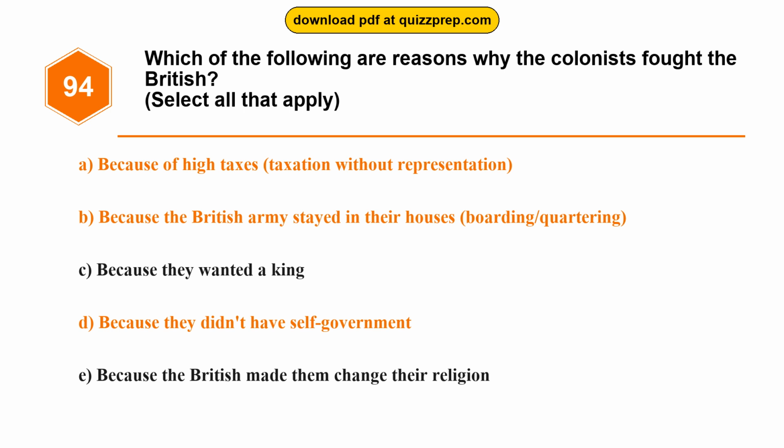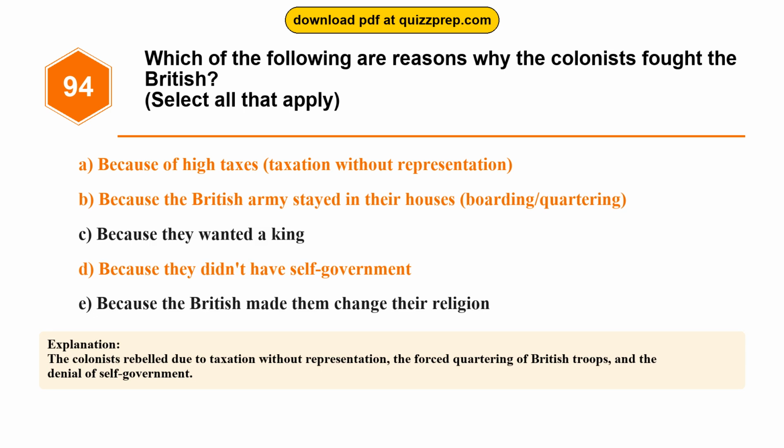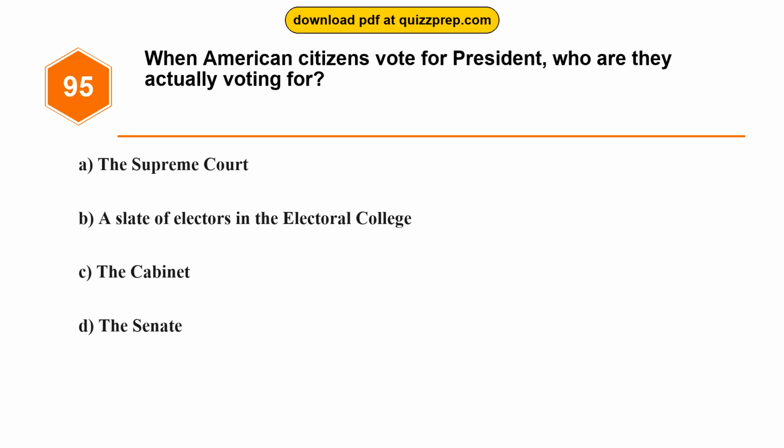Because of high taxes, taxation without representation. Because the British Army stayed in their houses, boarding/quartering. Because they didn't have self-government. The colonists rebelled due to taxation without representation, the forced quartering of British troops, and the denial of self-government. Question 95. When American citizens vote for president, who are they actually voting for? Option A. The Supreme Court. Option B. A slate of electors in the Electoral College.